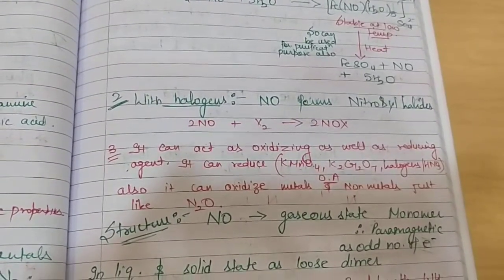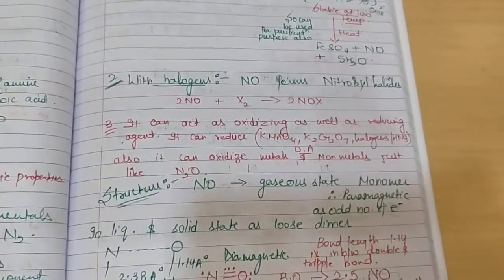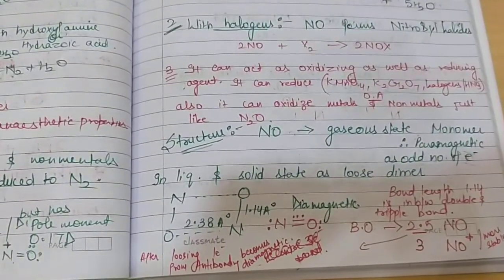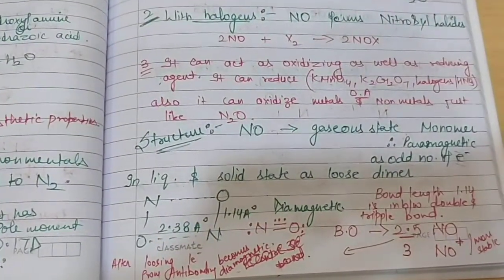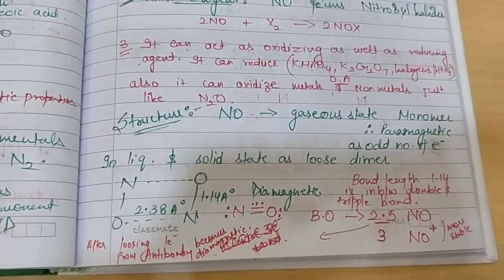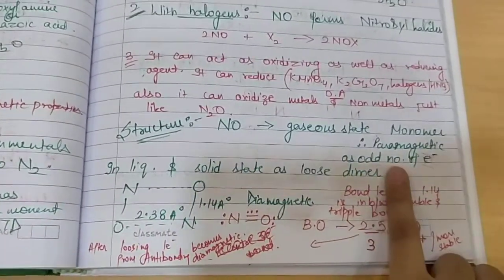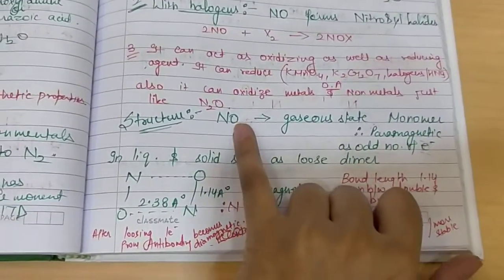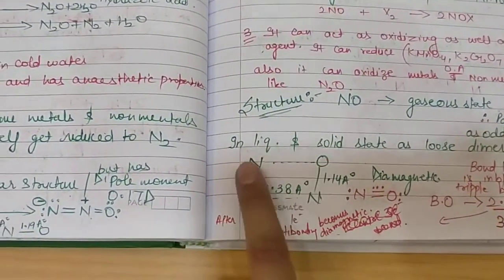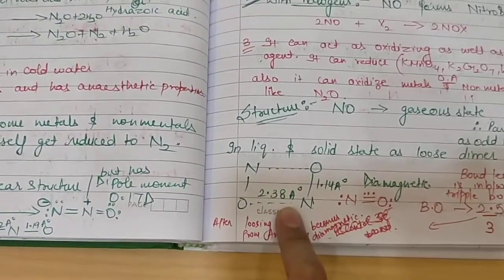Its structure in gaseous form is, this is the important part again, that it exists as a monomer. Its monomer is paramagnetic in nature as an odd number of electrons are there. In liquid state or solid state, it exists as a loose dimer. In gaseous form, it exists as a monomer, that is NO itself, and in liquid or solid state, it exists as a loosely held dimer where dimensions of bonds are given.